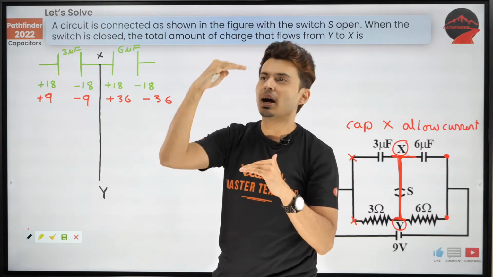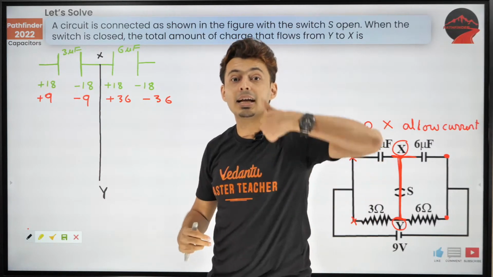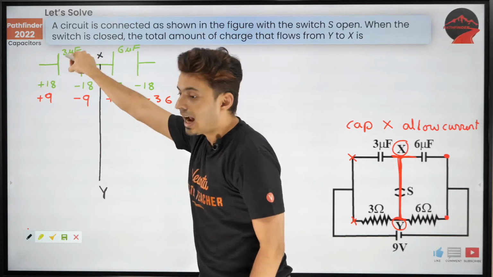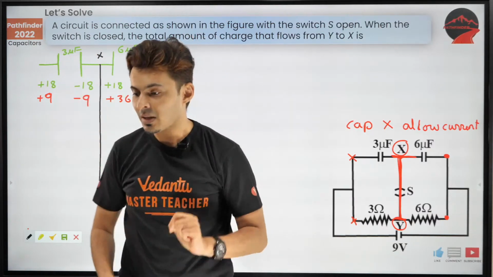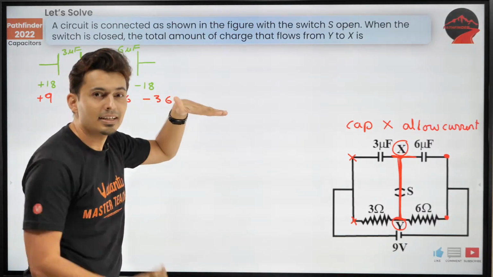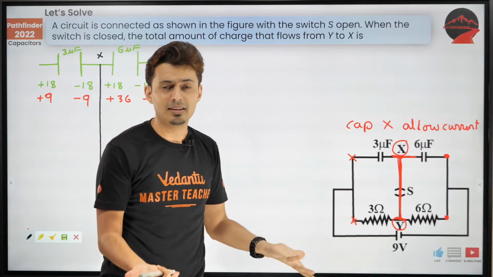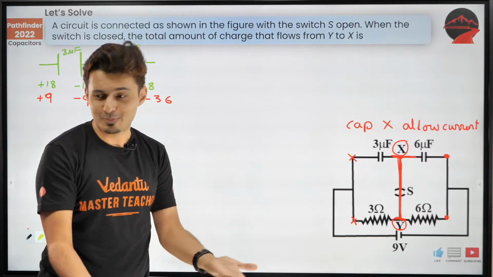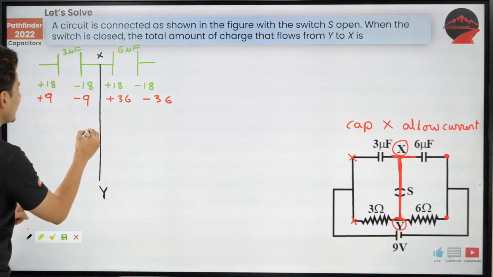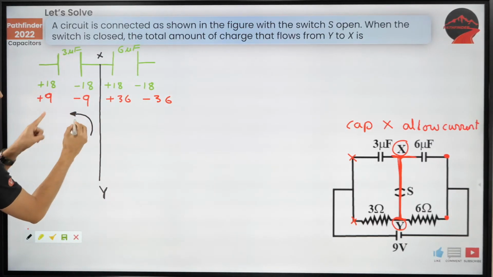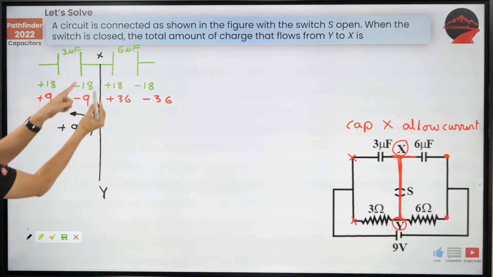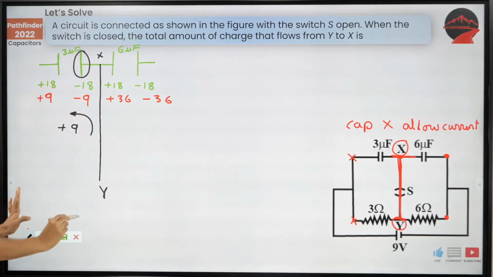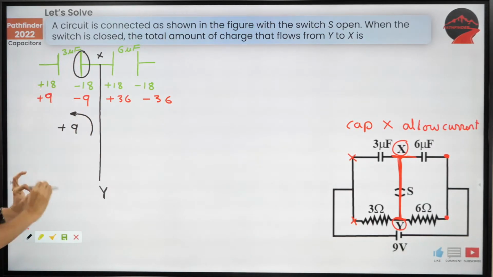Minus 18 became minus 9, so 9 microcoulomb has been added onto it, plus 9. Minus 18 plus 9 is minus 9. That's basic math, like 4th or 5th standard when you study the number line, negative numbers and positive numbers. Exactly. So plus 9 microcoulomb has gone onto this plate.